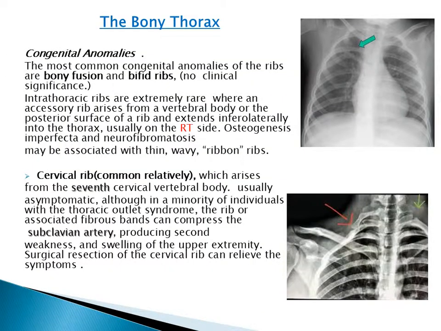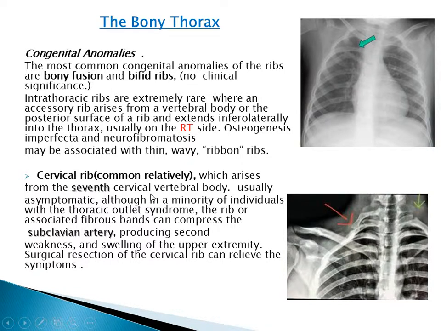We will come to the bony thorax. I'll start with congenital anomalies. The most common congenital anomalies of the ribs are bony fusion and bifid ribs. They have no clinical significance. Intrathoracic ribs are extremely rare; an accessory rib arises from the vertebral body or posterior surface of a rib and extends inferolaterally into the thorax, usually on the right side. Osteogenesis imperfecta and neurofibromatosis may be associated with thin, wavy ribbon ribs.